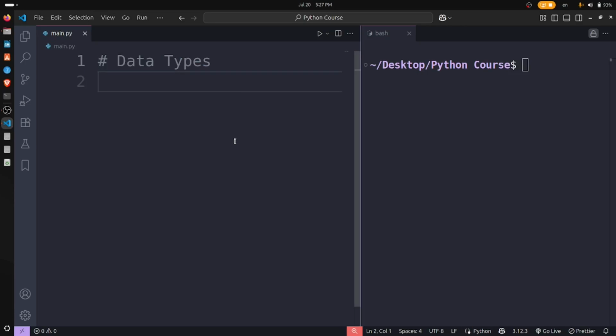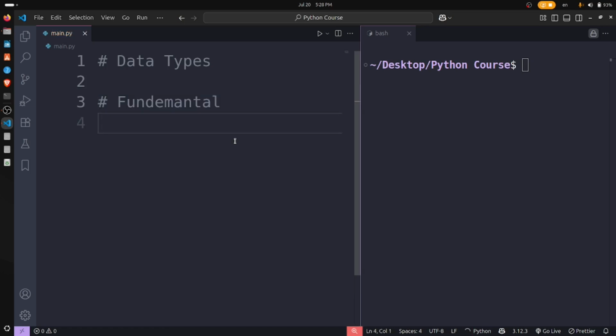What are data types? In every programming language there are different data types, including Python. In Python there are many different data types, and I'll explain them one by one. The first one, let me tell you the fundamental data types.